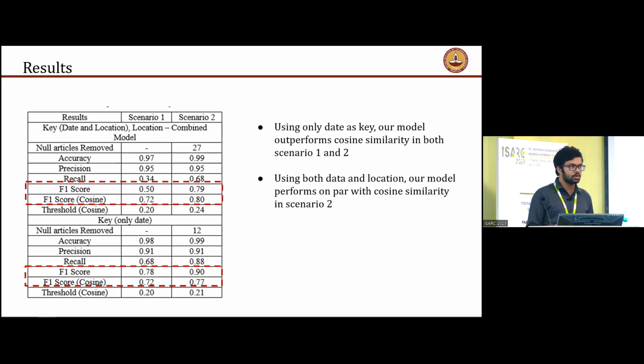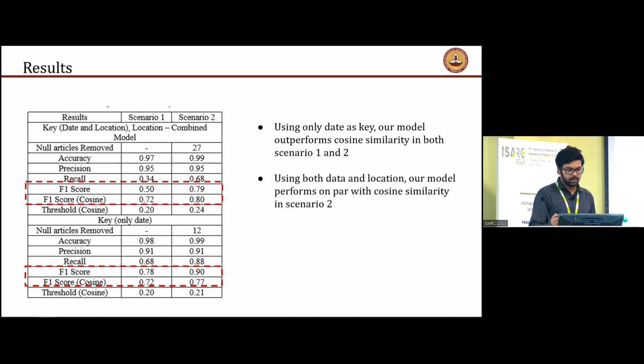And the advantage of our model is that there's no parameter such as a threshold. So given any data set, any future articles, our model will be able to perform at a similar level. However, if you use a cosine similarity model, your threshold value will change. And in a practical sense, your accuracy is going to reduce.